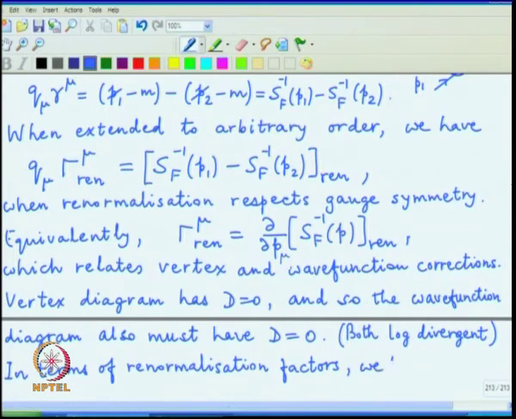We have the relation which is often written as Z1 is equal to Z2, where Z1 and Z2 are the renormalization factors for the vertex and the wave function terms in the Lagrangian.